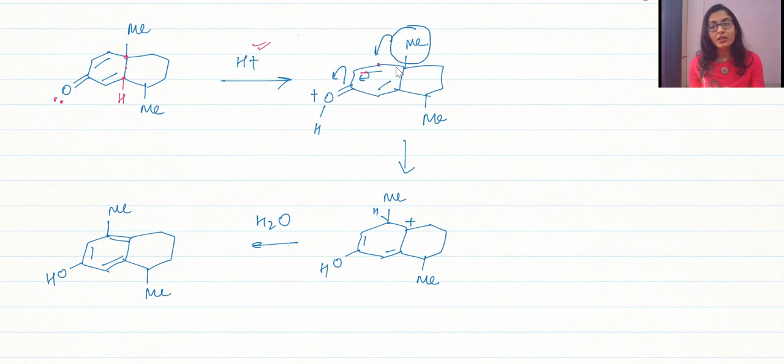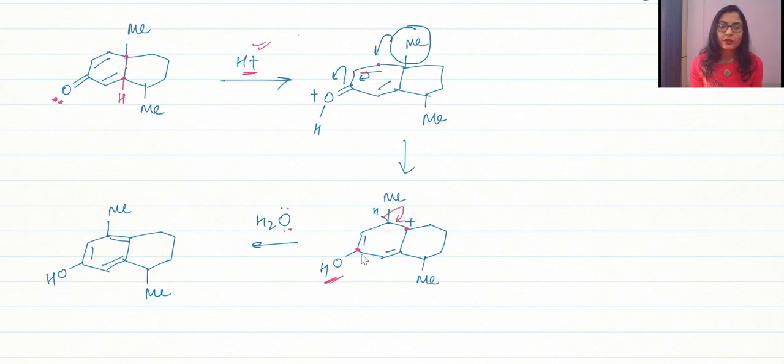This is dienone phenol rearrangement, and ultimately we are getting the OH group, okay, and the rearranged alkyl group, and also we are getting a positive charge on the direct opposite carbon. Okay, so यहाँ पे हमारा अगर carbonyl group था, so we are getting the positive charge on the direct opposite. Why? Because of the rearrangement. Okay, now what we see, now we can see that we are having water in the medium as well, because there is acid, we are having water, so the exchange of proton is going to take place. So in the first step, the oxygen has taken up a proton from the acid. In the next step, what would happen?